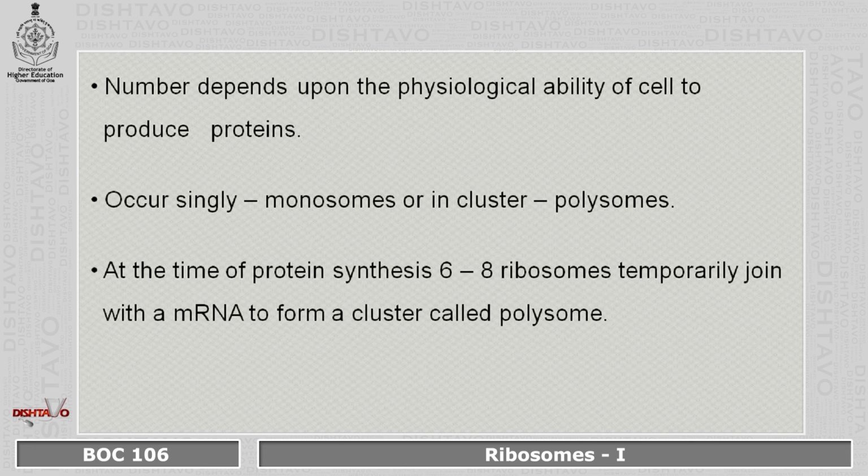So this number depends on the physiological ability of the cell to produce proteins. They occur singly and are known as monosomes, and in clusters they are called polysomes. At the time of protein synthesis, 6 to 8 ribosomes temporarily join with an mRNA to form a cluster called a polysome.